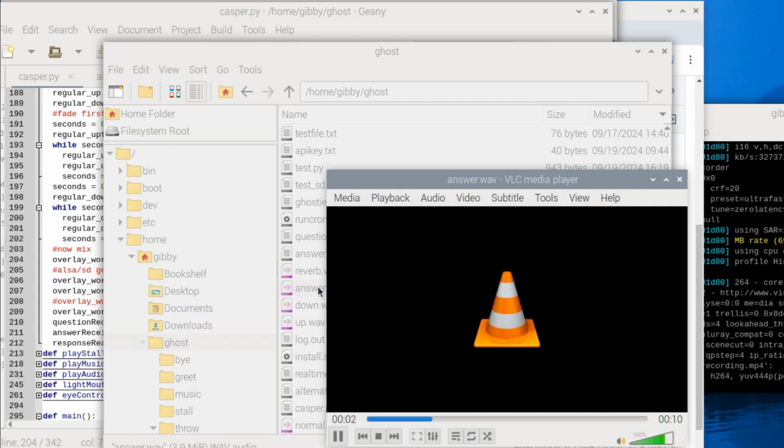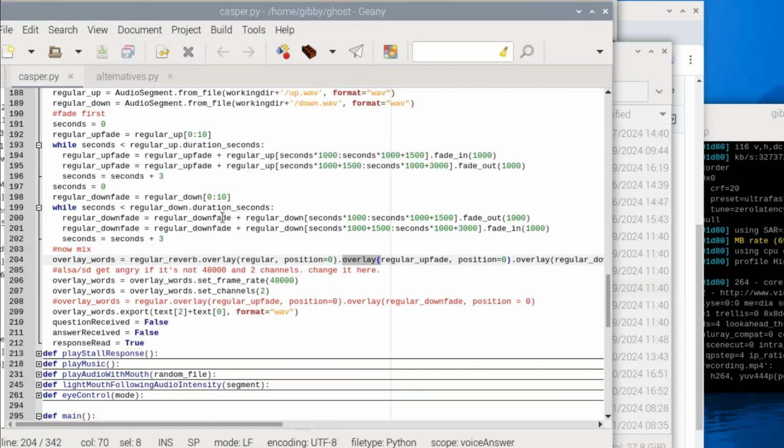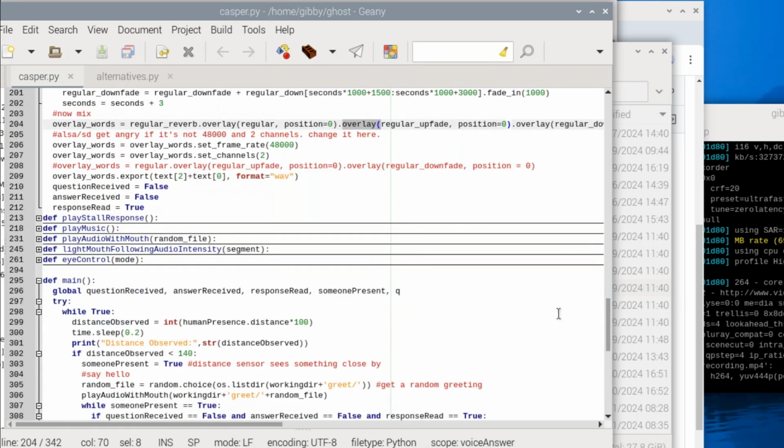Words. My favorite number? That's easy. It's 18. Why? So you can hear it going above and below the pitch and having the reverb, and that's how we get a more ghostly tone out of it. Initially, I was going to use Piper and retrain an entire voice model, and I didn't have enough samples. It just didn't work out well. This was a much simpler solution. Maybe in the future I'll retrain a model. But that's how you get that ghostly sound.